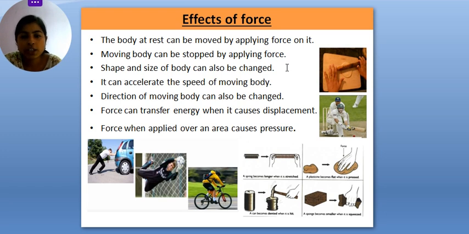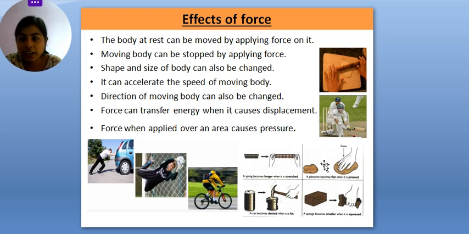Now force can also change the shape and size. Why am I saying this? You can see in this picture as well. When I stretch a rubber band or a spring, what will happen? The shape and size of that rubber band or spring will change, right? So force also changes shape and size, as well as the speed of a moving object, right?